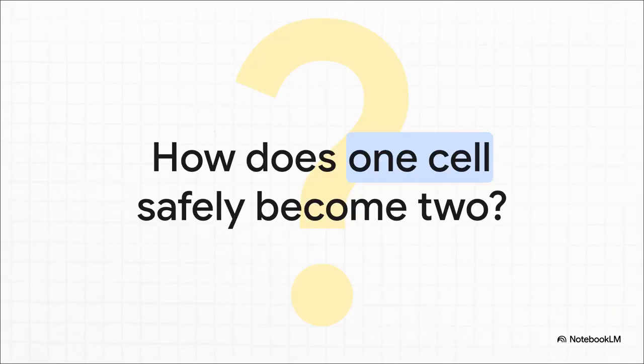So, when you really think about it, it all boils down to this fundamental biological question. How does one single cell safely and accurately become two? How does it know when to grow, when to copy its vital instructions, and exactly when to split apart without making a catastrophic mistake? The answers actually lie in an incredibly precise sequence of events.